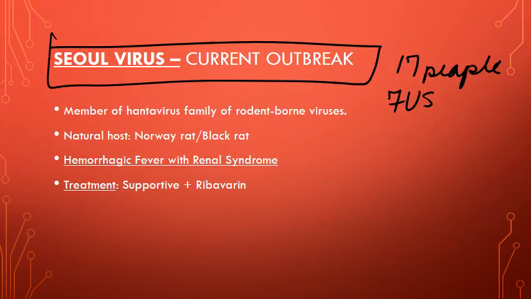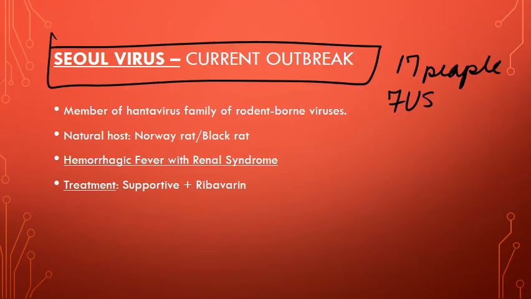So what happened was that the CDC traced some shipments of rats which were infected with Seoul virus from Korea. They figured out that it came from a particular rat breeder over in Korea. State and local departments of health are reaching out to breeders and owners of rats from suspected or confirmed facilities to test rats.